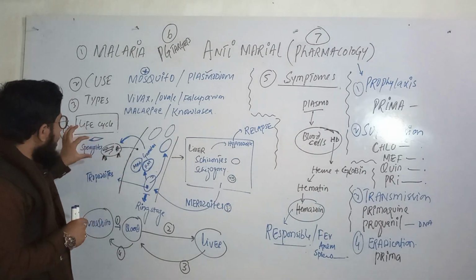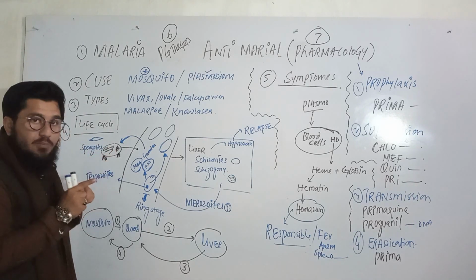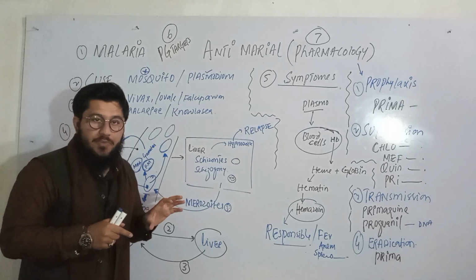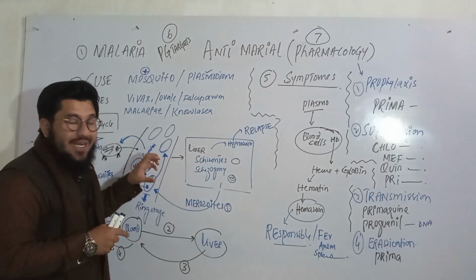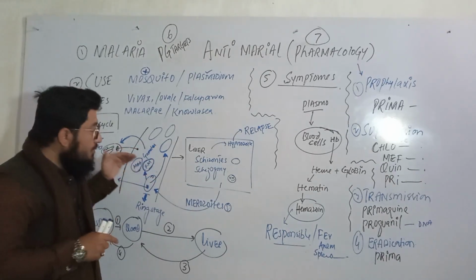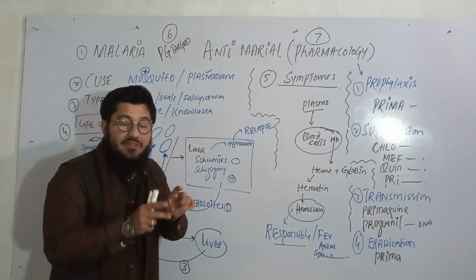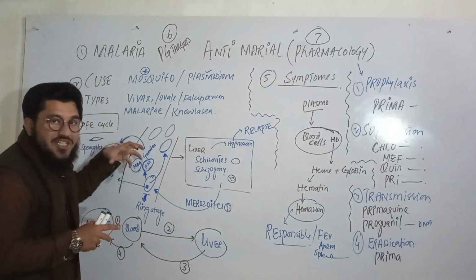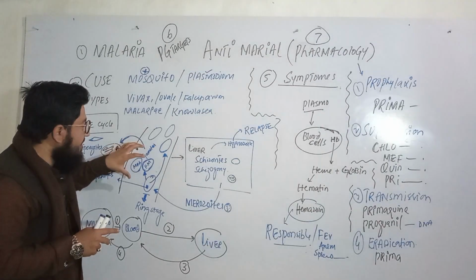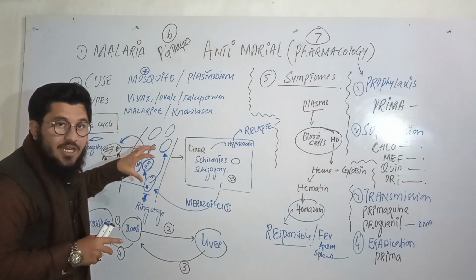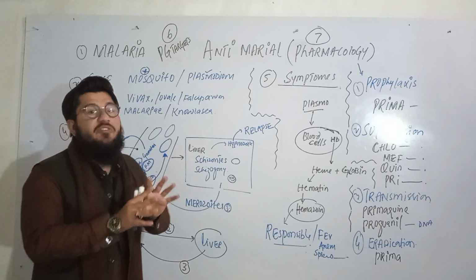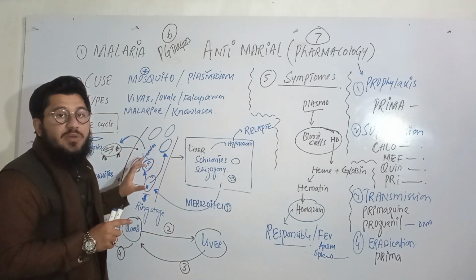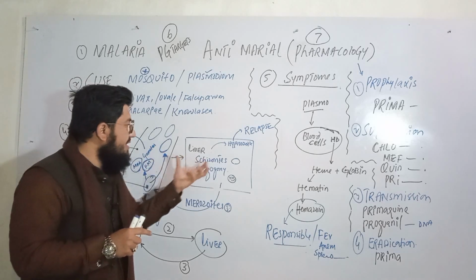By means of the mosquito, this sporozoite will be injected into the circulatory system, so it will come to the blood. From the blood it will move directly towards the liver in the very first attempt. It will not stay for a long period of time in the circulatory system. It will start moving towards the liver.